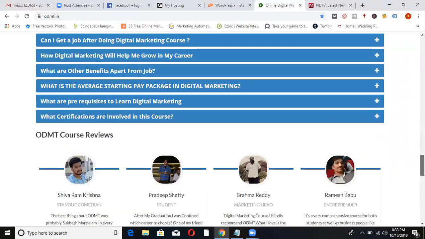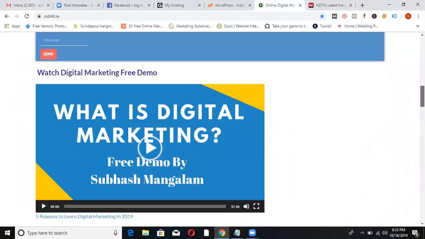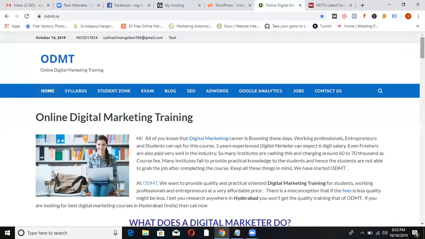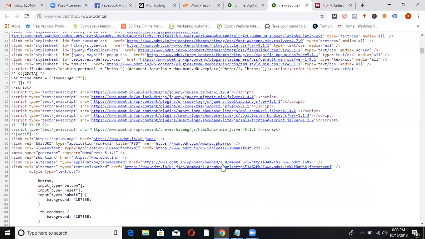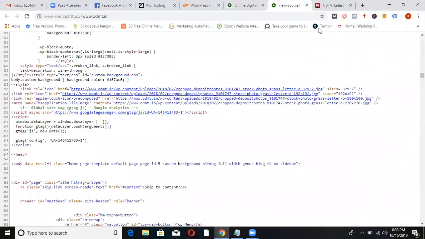People ask questions like, if you create a website without coding, is it secure or not? It's the same whether you do it with WordPress or HTML. The only difference is that with HTML people literally write code. Here we don't write. The system automatically generates the code. You can see here I didn't write any code, but the system has generated the code.